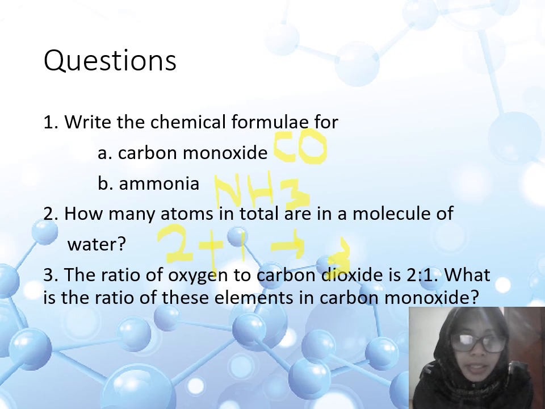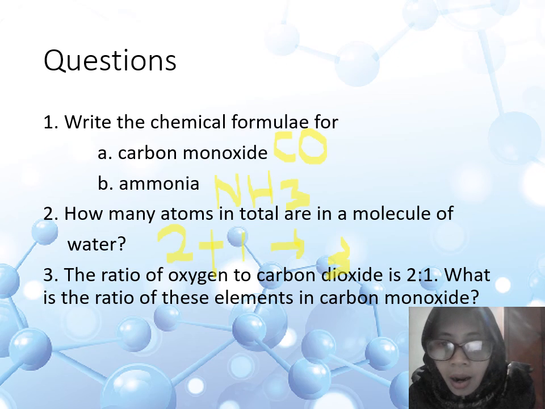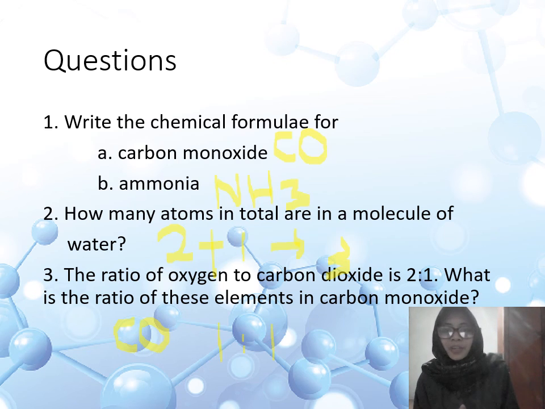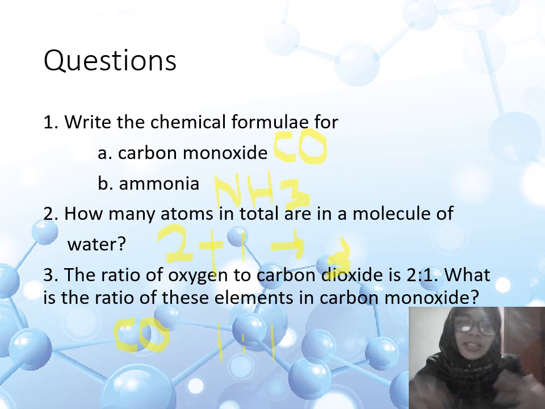Number 3, the ratio of oxygen to carbon in carbon dioxide is 2:1. What is the ratio of these elements in carbon monoxide? So carbon monoxide, CO. So 1:1. Well, it's about the atomic theory from Democritus and John Dalton's atomic theory, and we are going to study the next atomic theory in the next chapter.